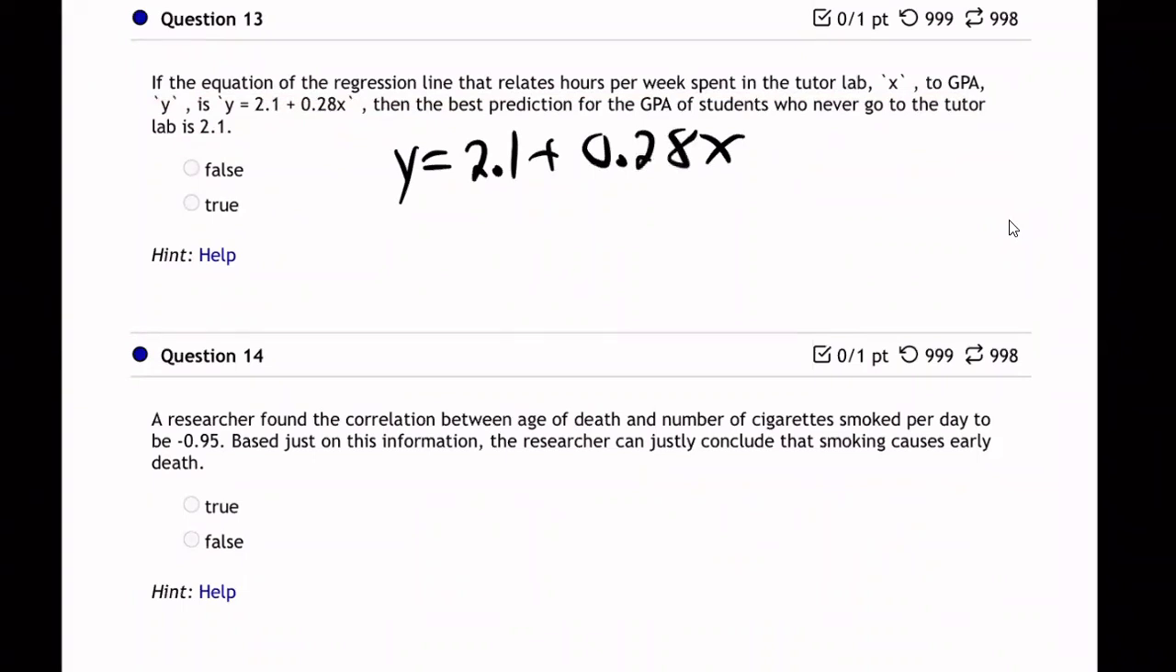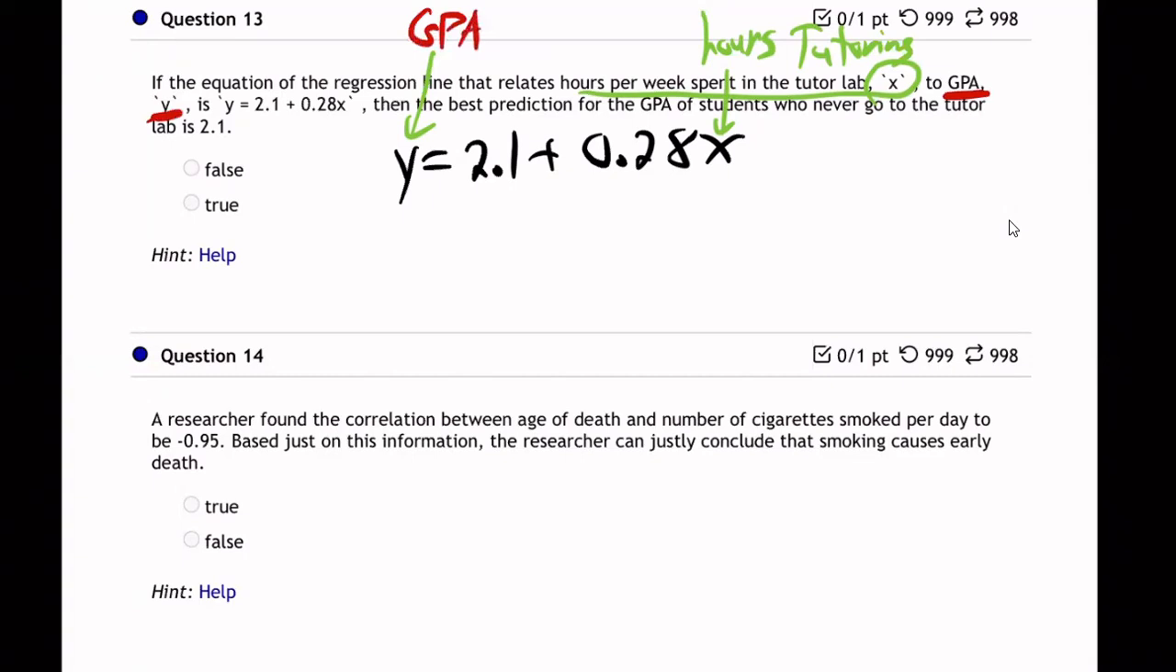Now, the key on this problem is knowing what x and y are. What does it say? Hours per week in the tutoring lab, x. This is hours. Right, I'm going too fast. Hours tutoring. And y, they tell me GPA, y. See how they're saying it? Here, let me be more clear. See right here, GPA y.